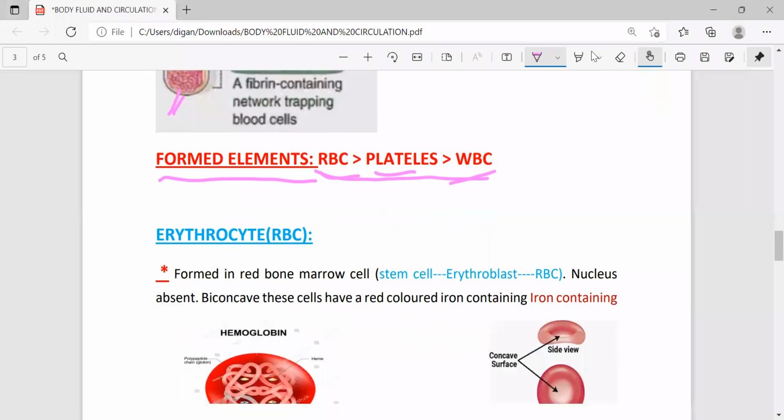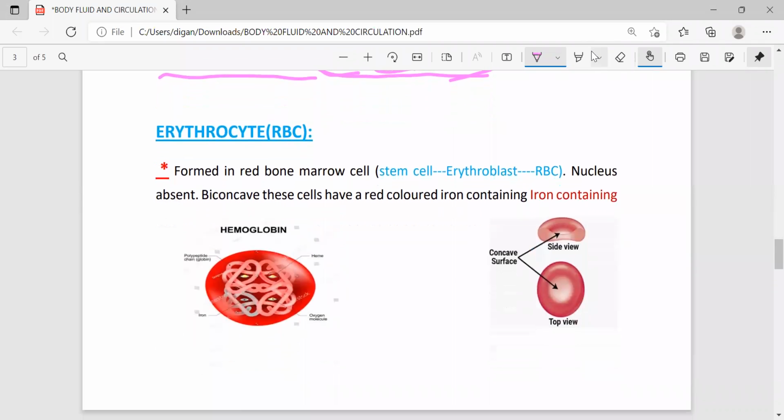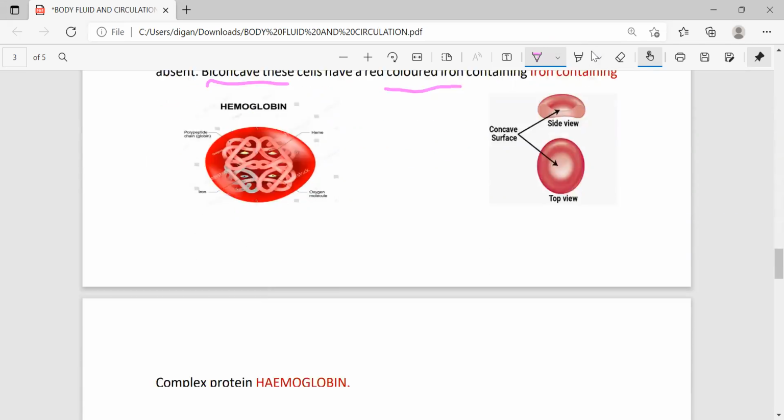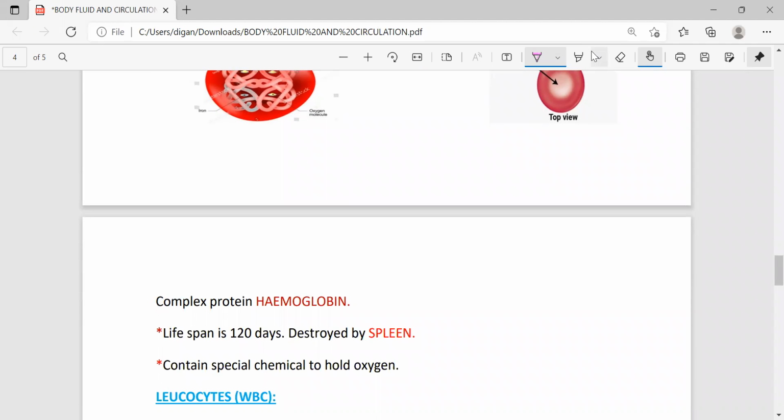Now come to the first type of formed element, that is erythrocyte or RBC. RBCs are formed in the red bone marrow, where stem cells are present. From stem cells, first erythroblasts are formed, then from erythroblasts RBCs are formed. In RBC, the nucleus is absent, they are biconcave in structure, and they have a red colored iron containing protein complex known as hemoglobin.